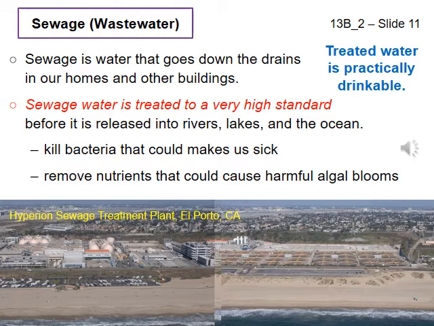The used water from these drains goes to a sewage treatment plant where materials are separated out according to their density, broken down using chemicals and bacteria, and sterilized, using chlorine, for example, to kill any remaining bacteria which might cause illness if we were to touch or drink the water.